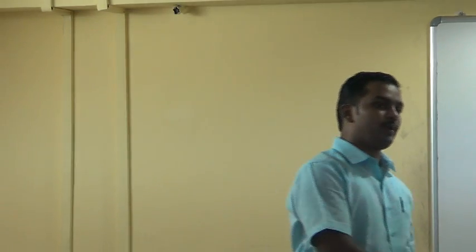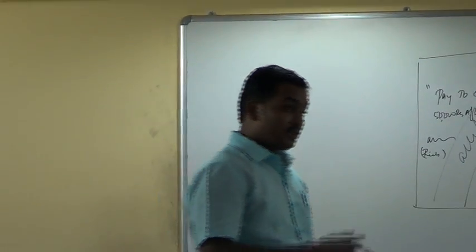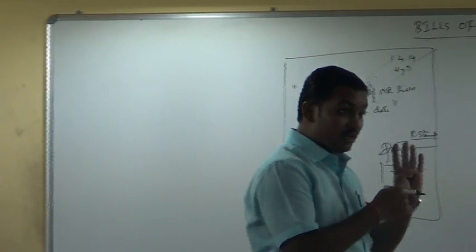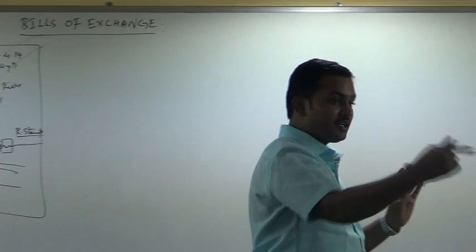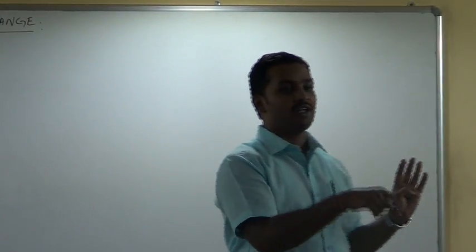Is it clear? So he has some protection. In case Poor is unable to pay, then you can take the help of the court. But you can take the help of the court only if you show a valuable legal document. This will prove that Mr. Poor had taken some loan from you and is now unable to honor the loan. Hence you have come to the court. Then the court will give an order to Poor to make the payment. If Poor has money, he will have to make the payment.